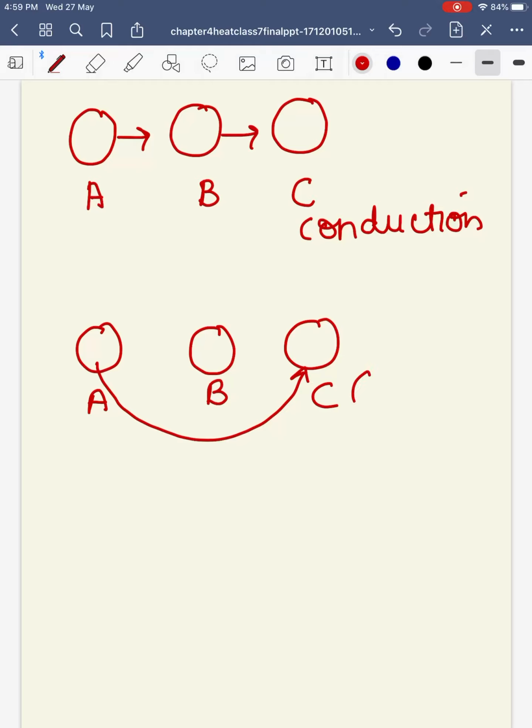This is what happens in convection, that is, actual movement of the molecules from their place. In conduction, the molecules do not leave their place, they just vibrate and pass the energy to the next molecule. In convection, the molecules leave their place, like the lighter molecules going up and the heavier molecules coming down. So that is called convection.